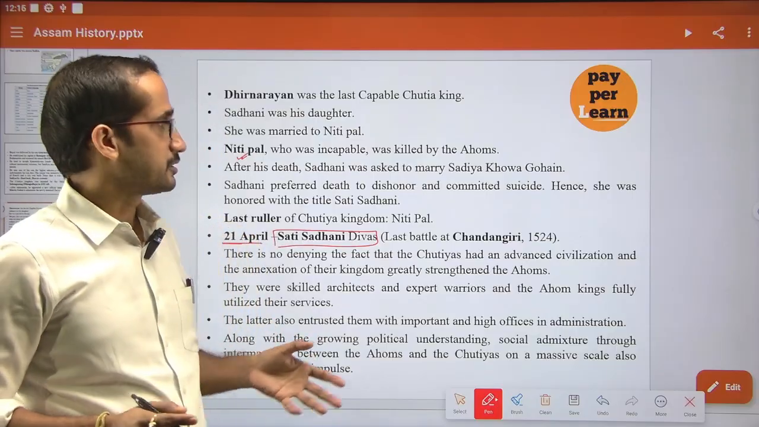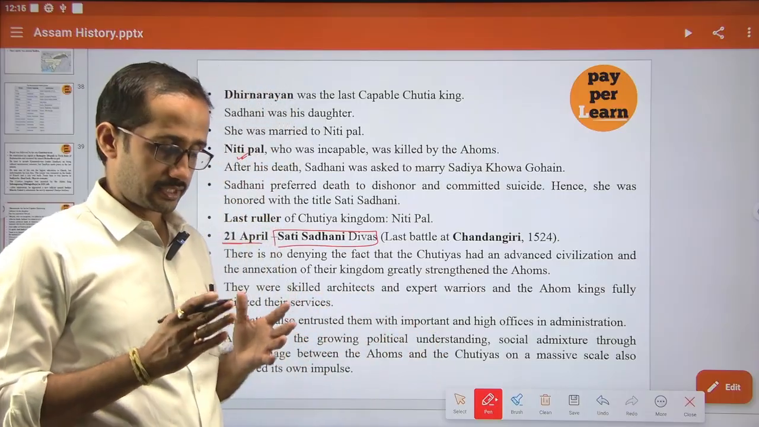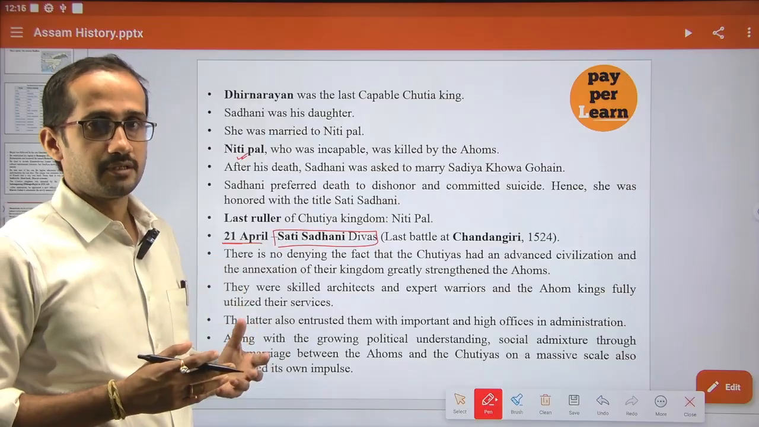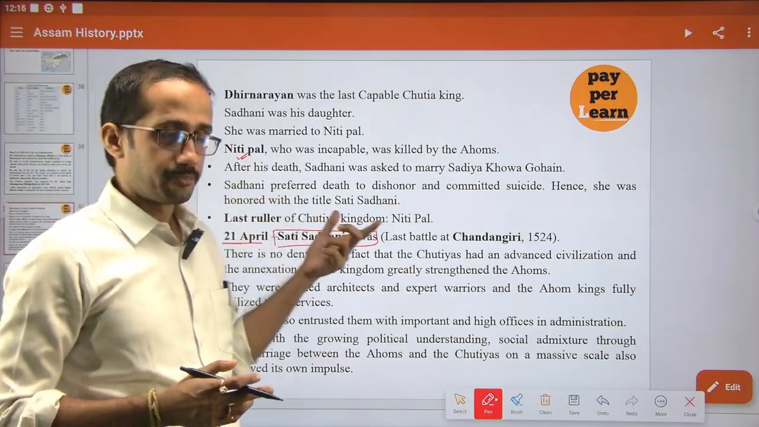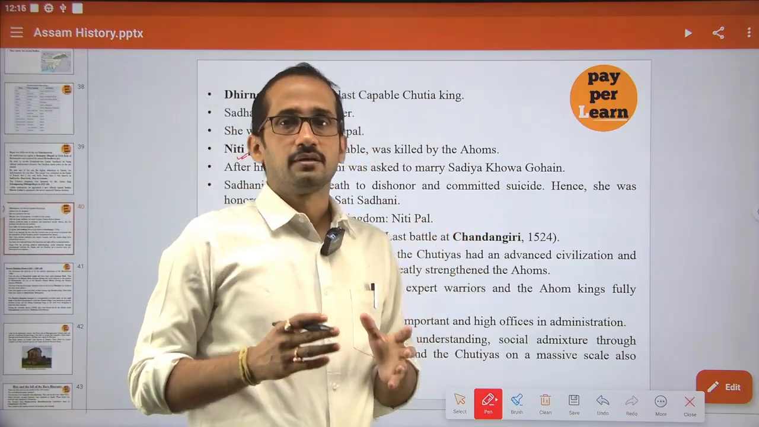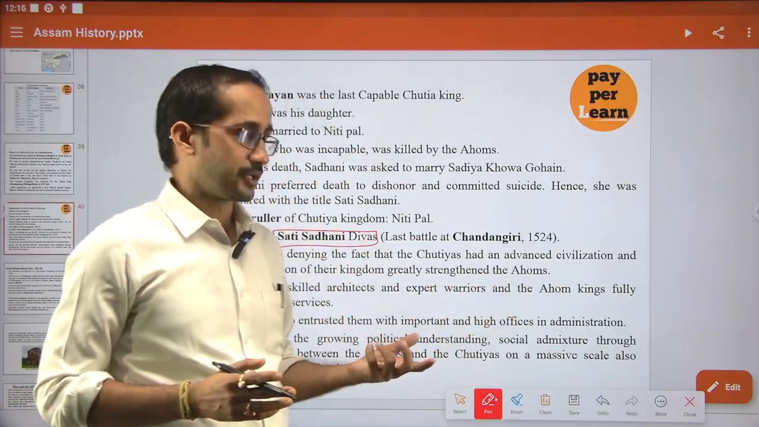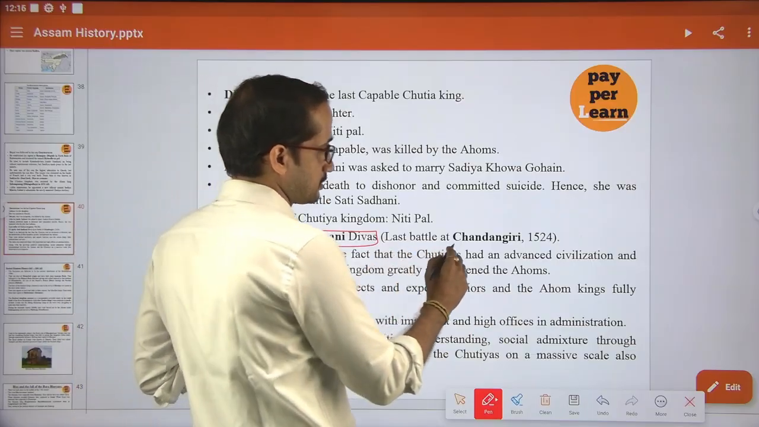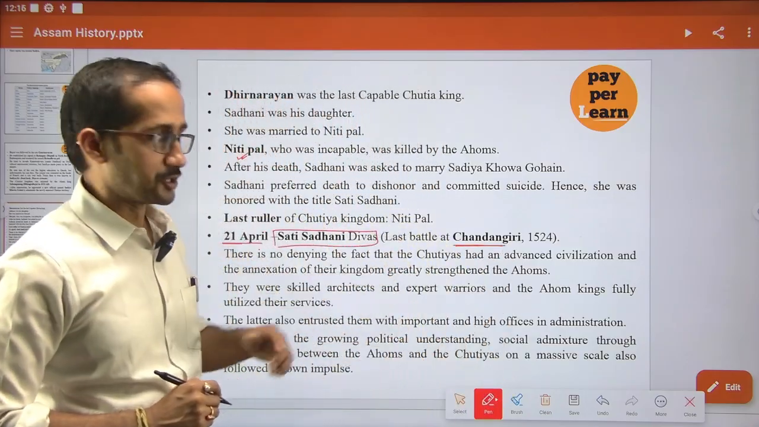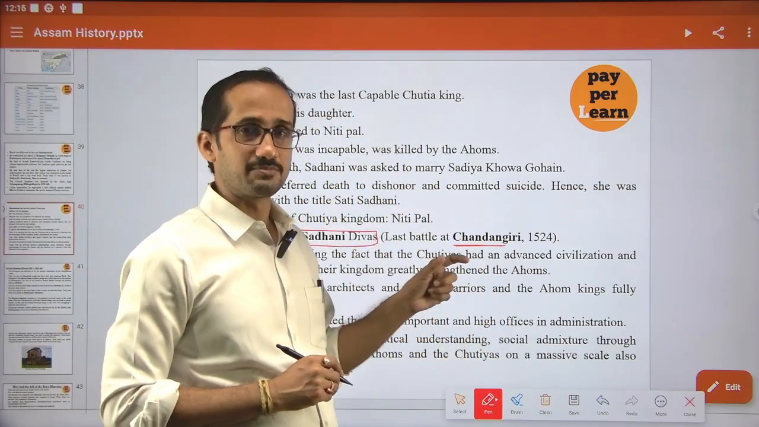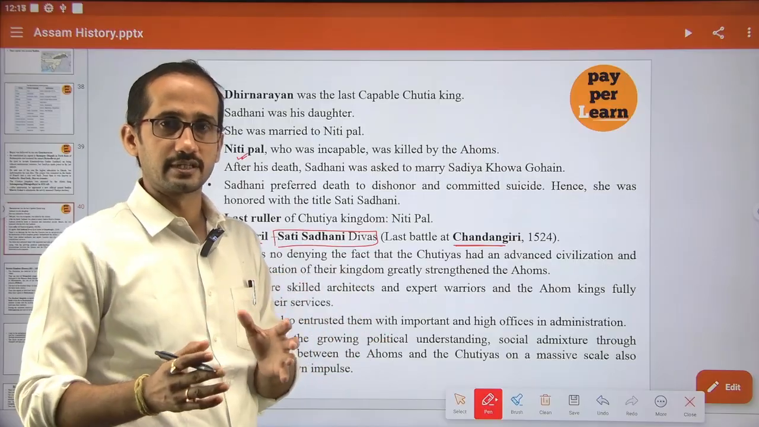Ultimately he was defeated, and enter Suhung. Already I have discussed this. Suhung Muhung, or Dihingya Raja, ultimately defeated Nitipal, the last ruler of the Sutia kingdom. He was defeated, and then the entire territory was annexed into the Ahom. The last battle was fought at Sondongiri, the last battle fought between the Ahom and Sutias. Then Sutia was annexed into the Ahoms.